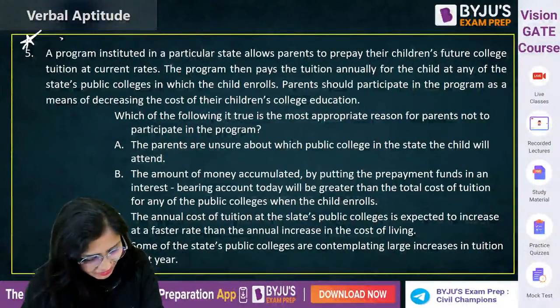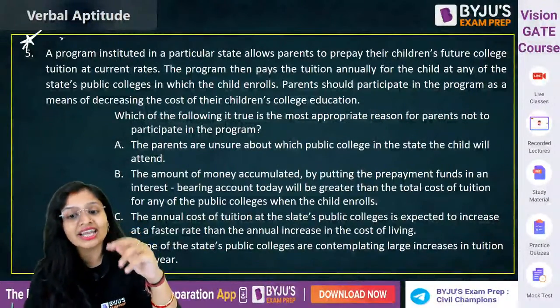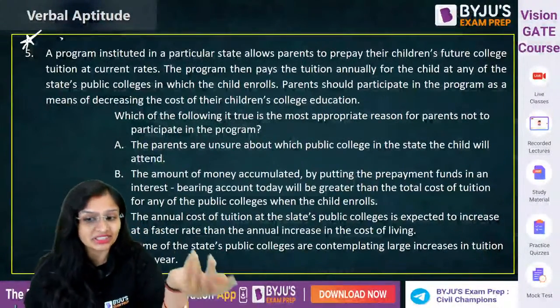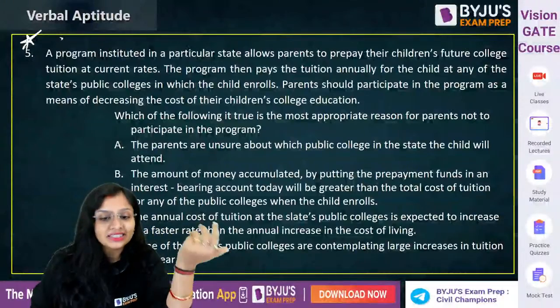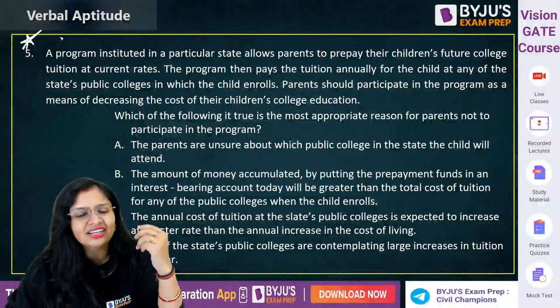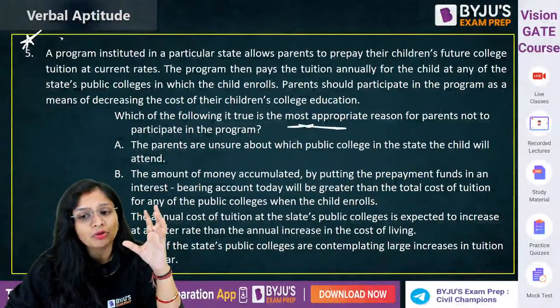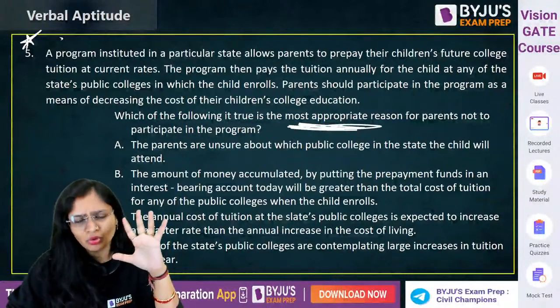Only Ancient Heavens Lord and Shrinath has said it correctly. Guys, it is asking should not invest, should not participate. Option A: The parents are unsure about which public colleges the child will attend. This can be true. It says appropriate, most appropriate. It can be true. Okay, okay.